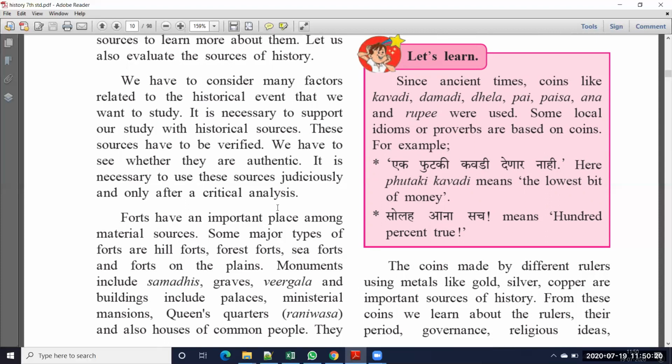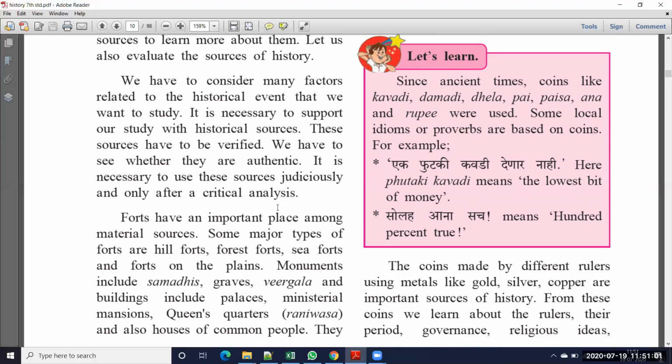Now we have 1 rupee coins, 5 rupee coins, 10 rupee coins. On those coins we have some language also, like 10 rupees. The 10 rupees is written in English as well as Hindi, and the number is also written. On one side we have the Satyameva Jayate symbol, and on the other side we have the number 10 rupees. Like that, in the ancient period also, there were coins they used. Some coins were gold, some were made of copper, some of silver. So when you find a coin, you have to observe which material was used.